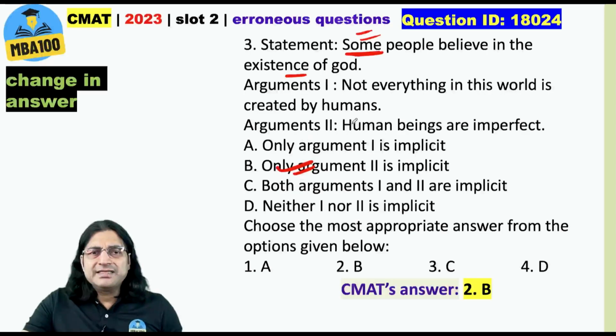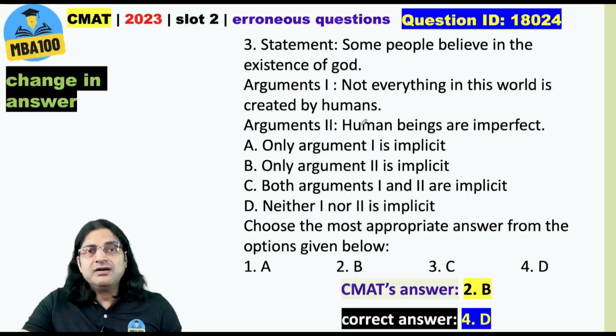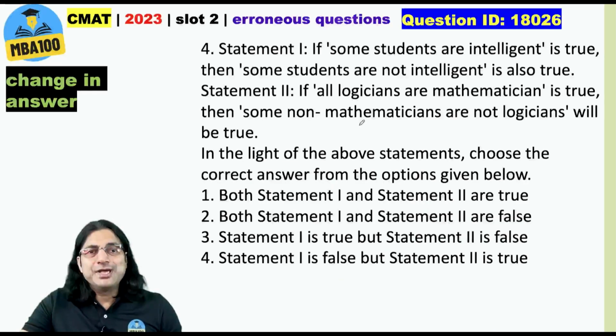And here this says human beings are imperfect. So even with a big assumption, I believe this is not implicit. So in our opinion, the answer should be option 4, that is neither 1 nor 2 is implicit. What do you think?